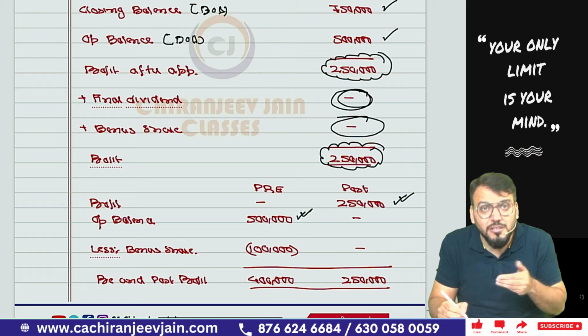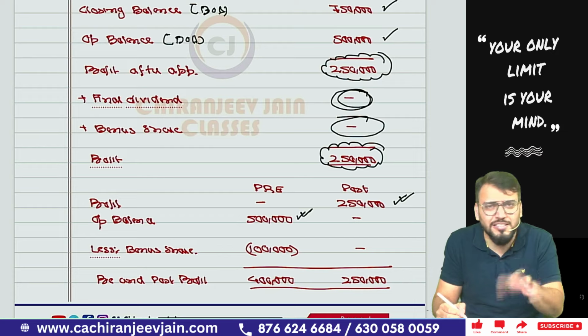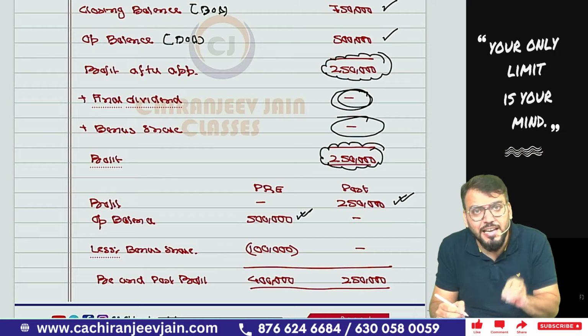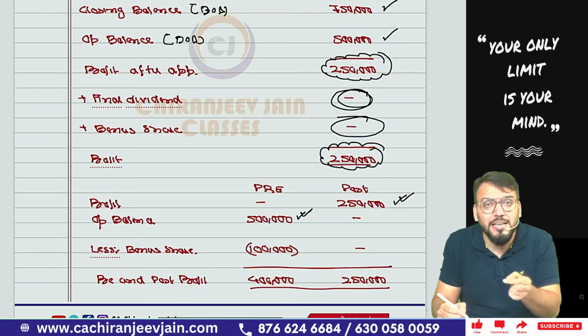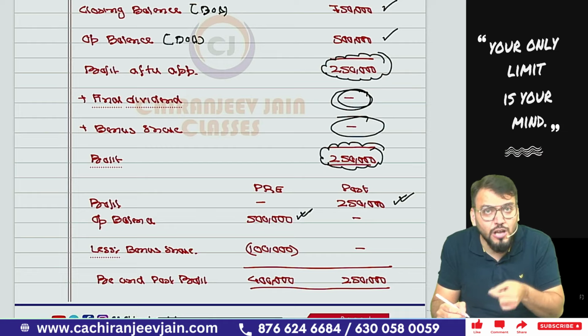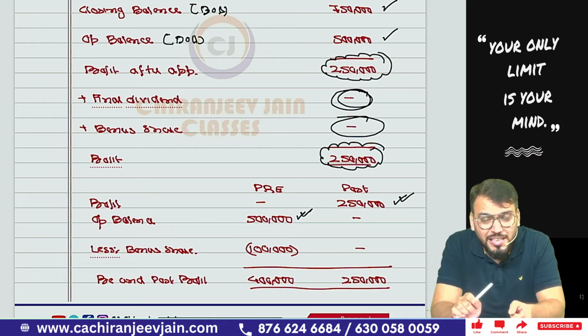Pre-acquisition profit. Now can I say bonus shares? Bonus shares, because the journal entry has not been done, so we need to think about the journal entry. The journal entry will be what? It will be retained earnings, or reserves and surplus, because there is no other reserves and surplus given. So retained earnings account debit to equity share capital. So your retained earnings will decrease by the amount of bonus shares.